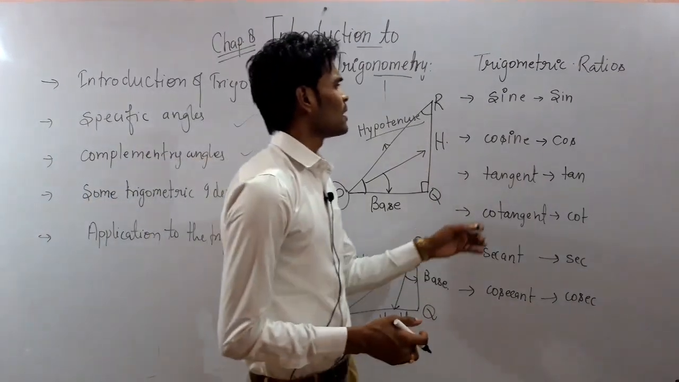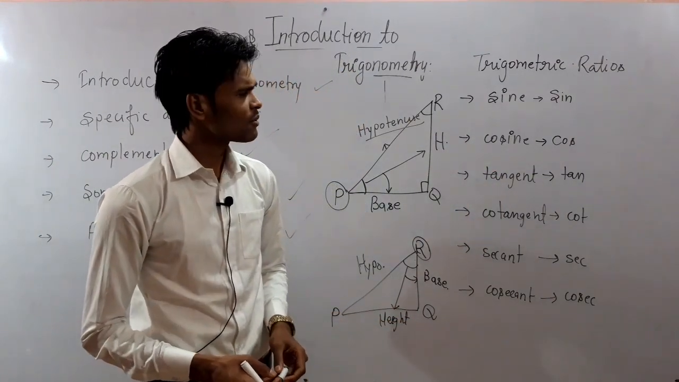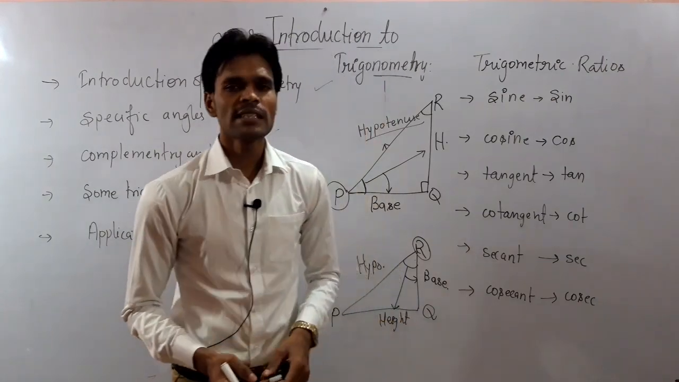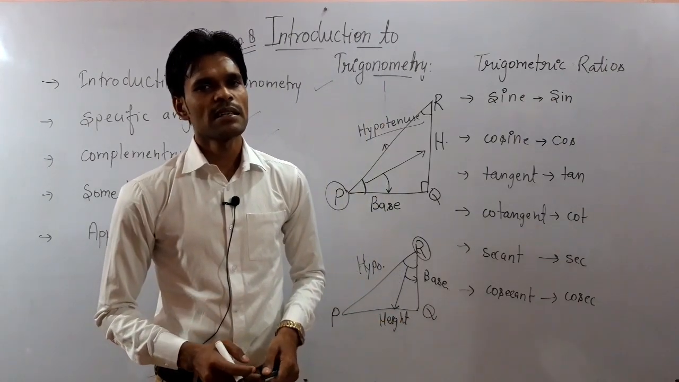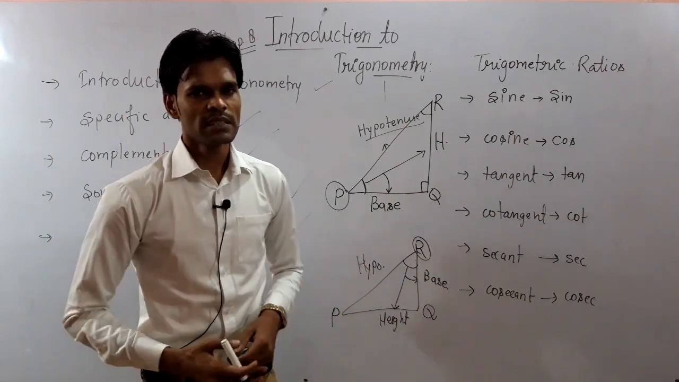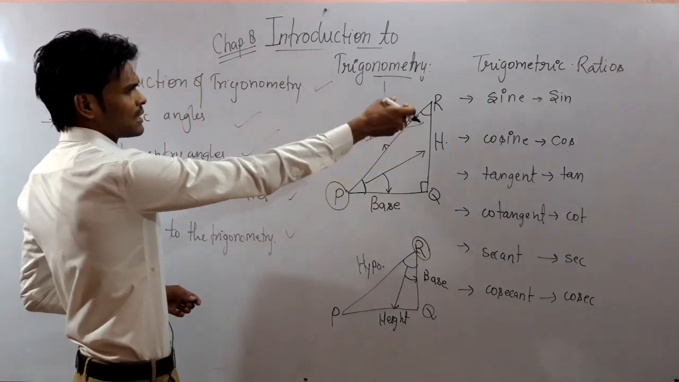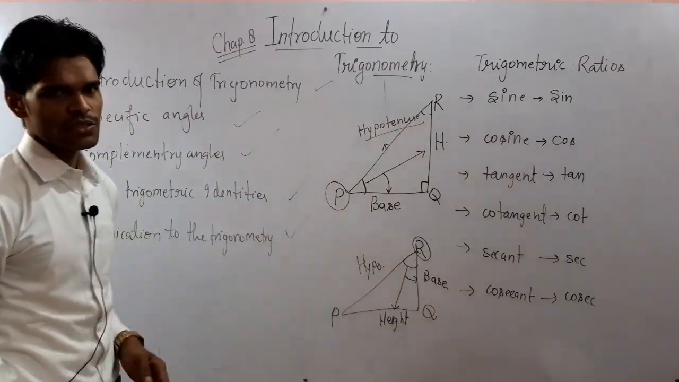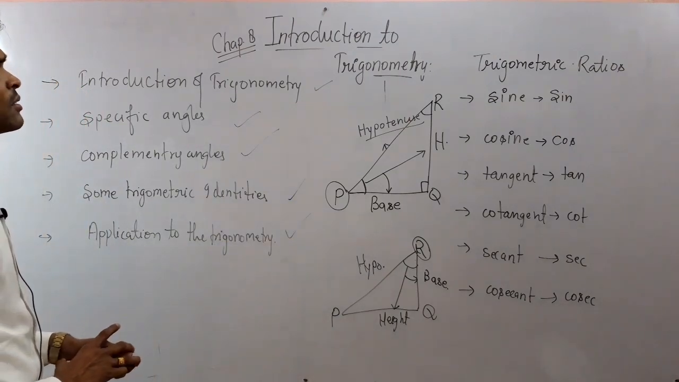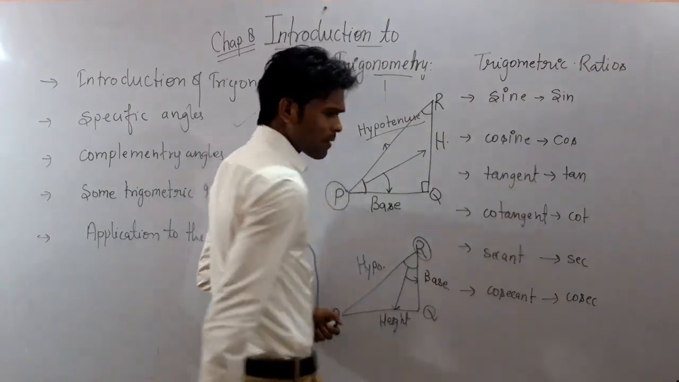Now if you have learned that sine stands for sin, cosine stands for cos, tangent stands for tan, cotangent stands for cot, secant stands for sec, and cosecant stands for cosec, then we will move to the next topic, which is the trigonometric ratios with respect to sides. So let's have a look at how the sides are related to these trigonometric ratios.